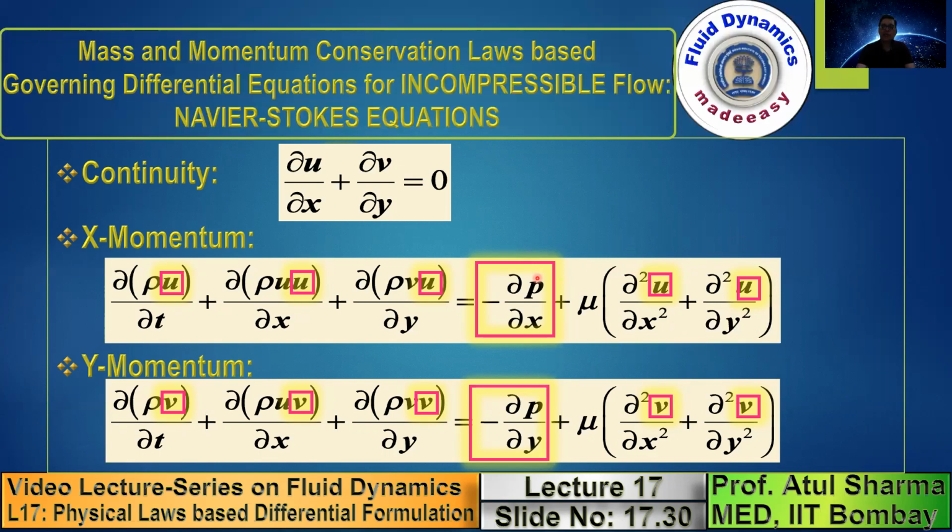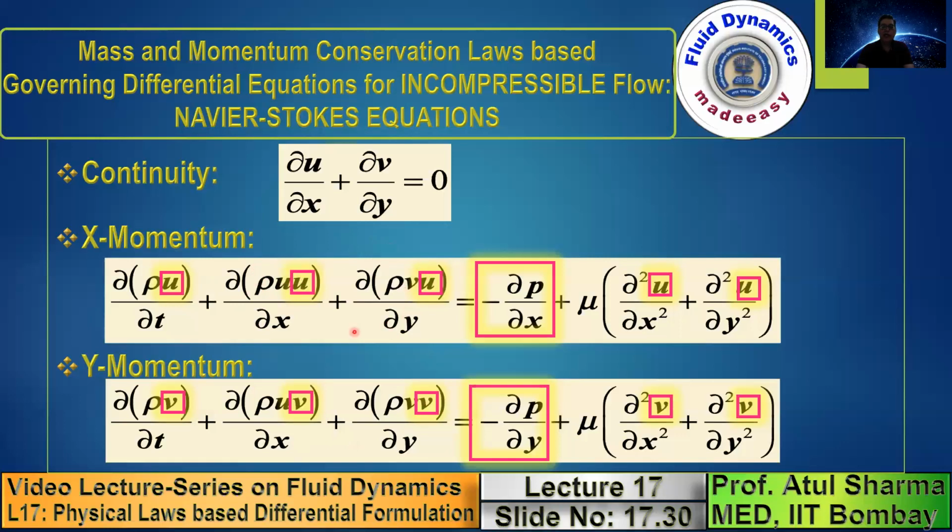Note that if you are able to obtain the analytical solution, from this you can obtain the analytical solution for the u velocity. From this you can obtain the analytical solution for the v velocity. And you also need to note that this is a non-linear term, since you have a product of velocities, which are unknown quantities, so this is a non-linear partial differential equation.